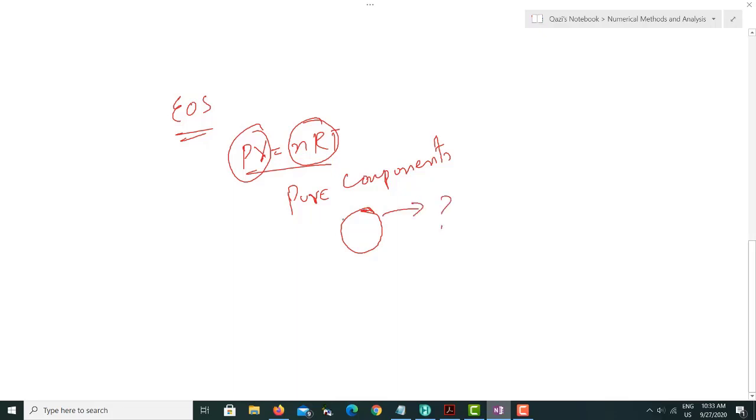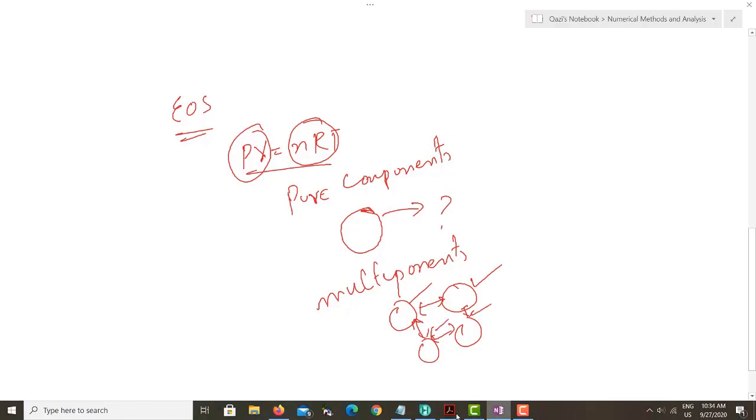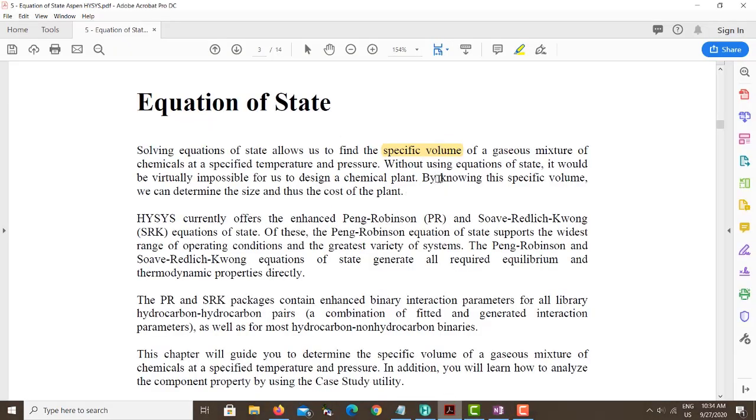Where is the other molecule? But if you have two or multiple components, there is definitely an interaction between the molecules. This interaction will help us calculate the specific volume of that component. For pure components you don't have these things.